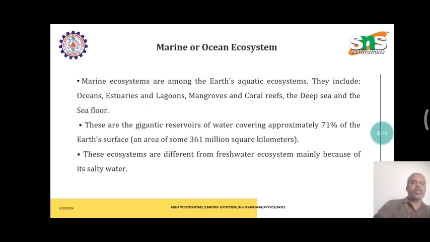Marine or ocean ecosystem. The marine ecosystems are among the earth's aquatic ecosystems, including oceans, estuaries and lagoons, mangroves and coral reefs, the deep sea and the sea floor. They are a gigantic reservoir of water covering approximately 71% of the earth's surface, an area of some 361 million square kilometers. This ecosystem differs from the freshwater ecosystem mainly because of its salty waters.